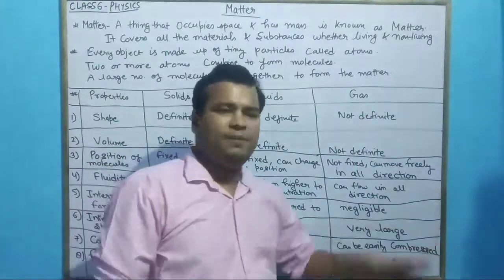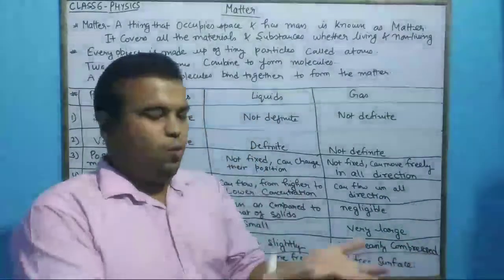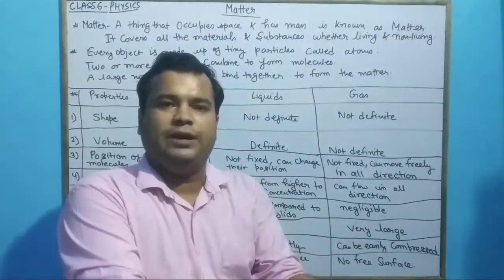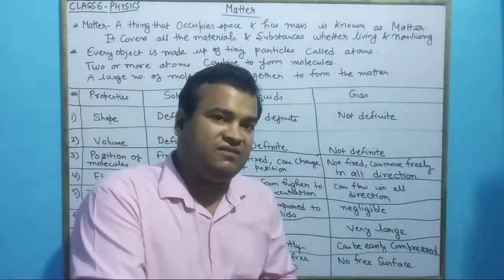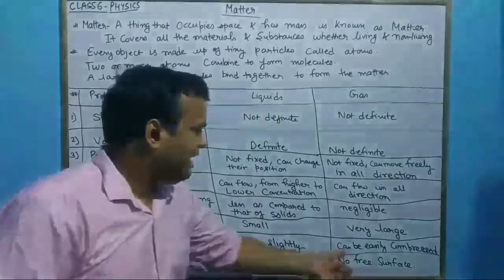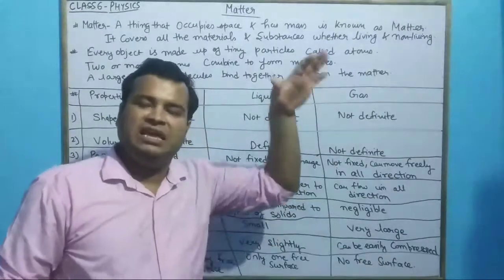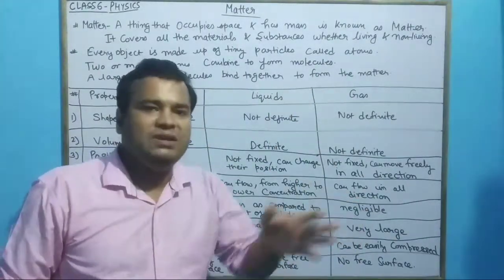Now let us talk about gas. Gas can be easily compressed. This is why we use LPG, which is liquefied. CNG, compressed natural gas, we use in vehicles. So they can be easily compressed. When we increase the pressure, the gas volume decreases.